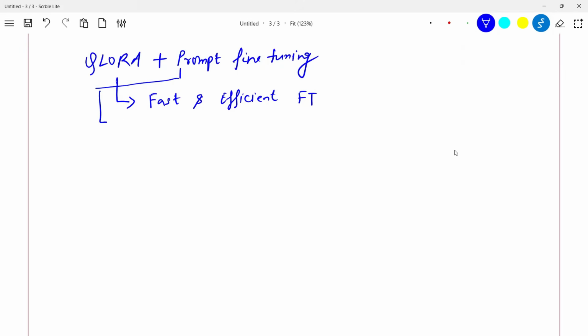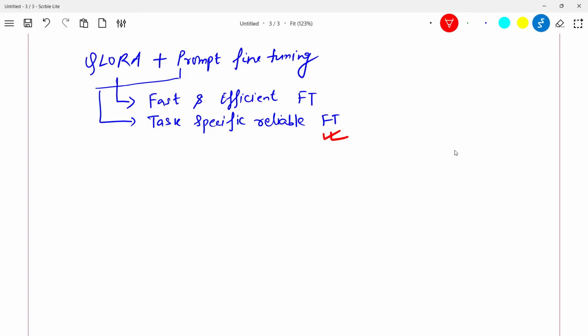You are going to get something very specific to your task: task specific, reliable fine tuning. When you combine both these things, you are going to consume fewer resources and you are going to get a model which is useful for your scenario. So let's try doing that now.